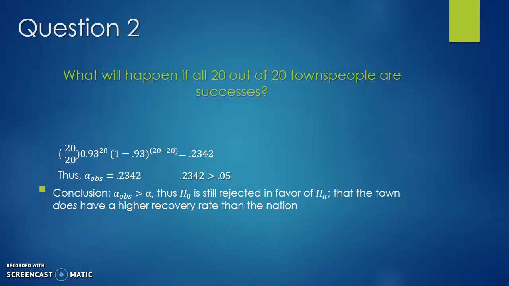So our alpha observed is still greater than 0.05. So our conclusion is that the alpha observed is greater than alpha, thus the null hypothesis is still rejected in favor of the alternative that the town does have a higher recovery rate than the nation.